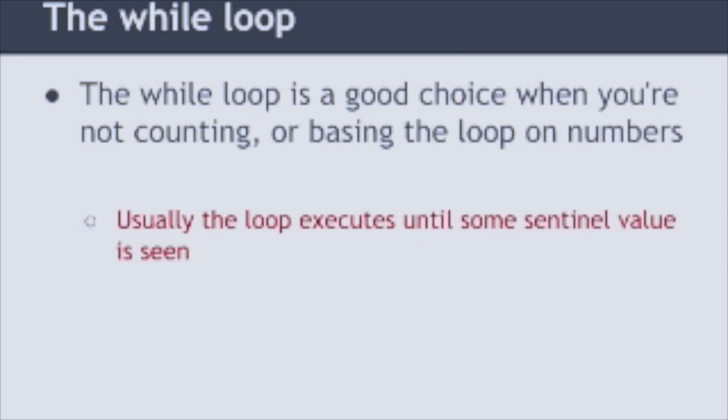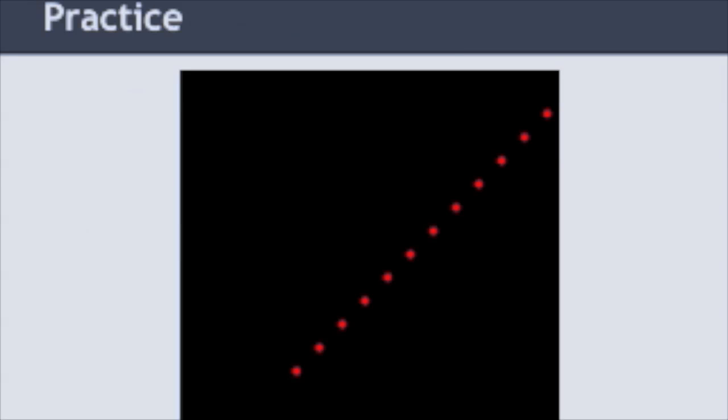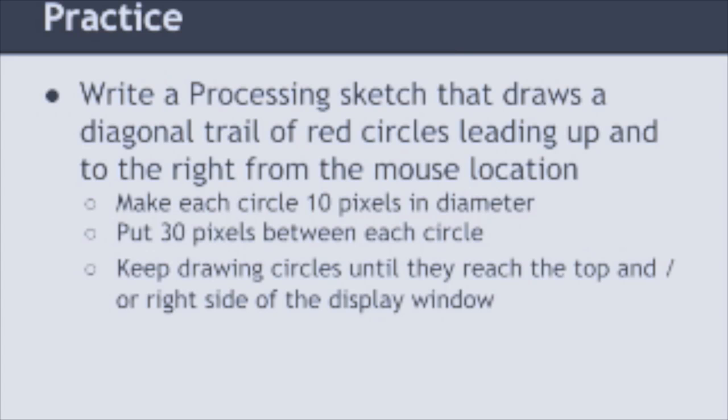Okay? So for example, here's what we'll work on. This is the image or the screen that we're going to try to create. And I'll go to the description and then we'll pop back to the screen to look at it. Our description is, we're going to write a processing sketch or program that draws a diagonal trail of red circles leading up and to the right from the mouse location.